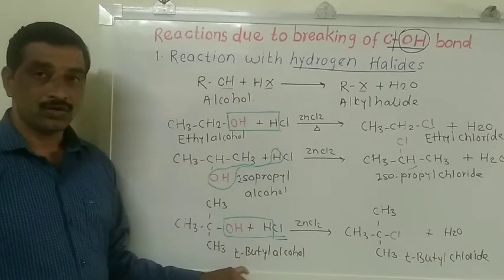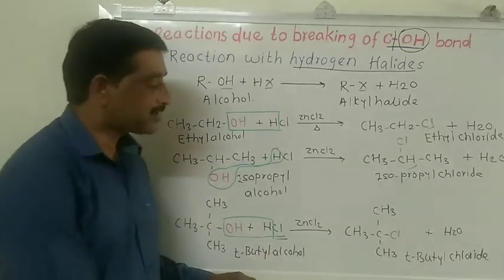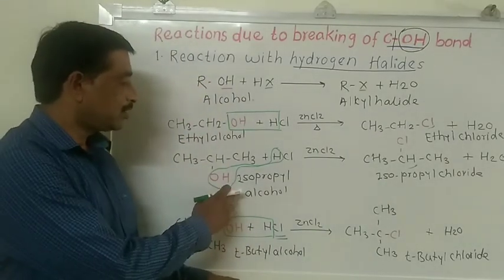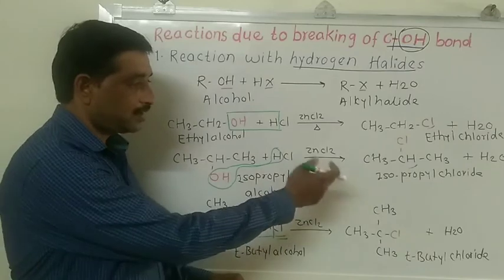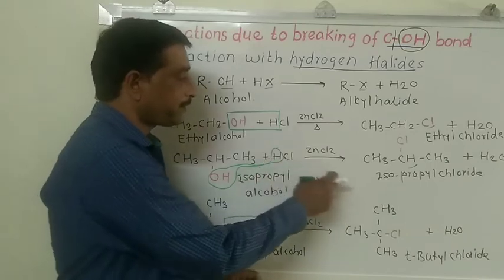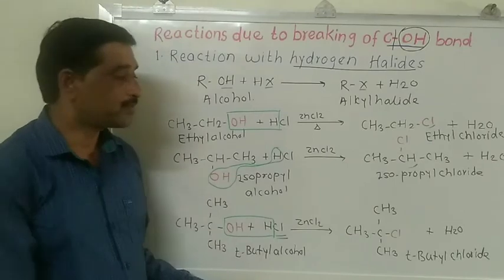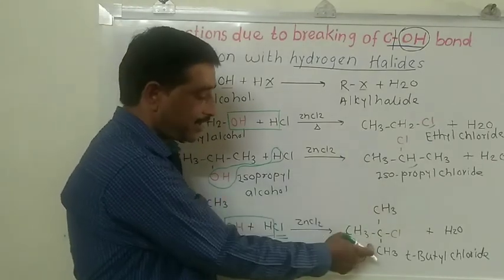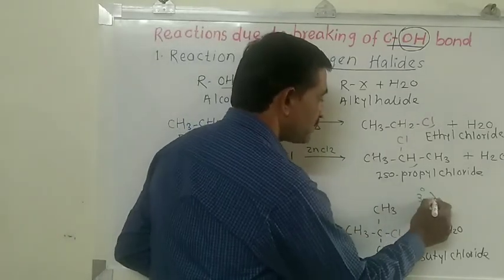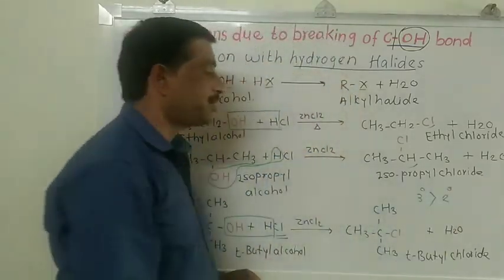So tertiary butyl alcohol reacts very fast with hydrogen chloride, and it gives an immediate precipitate of tertiary butyl chloride. With isopropyl alcohol and hydrogen chloride, we get isopropyl chloride, and the time required for the formation of this precipitate is larger as compared to tertiary butyl chloride. So tertiary butyl chloride gives the precipitate first, then after some time we get the precipitate of isopropyl chloride.